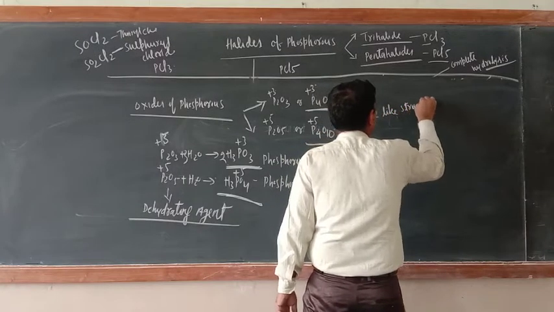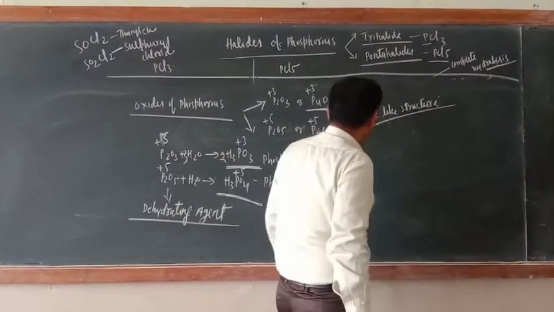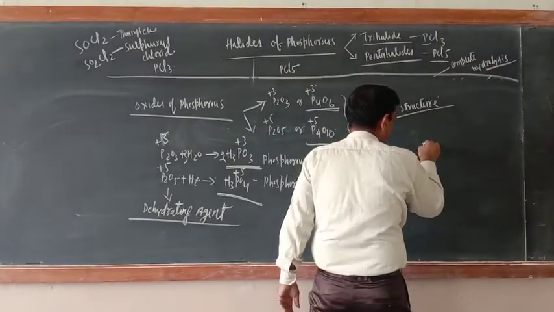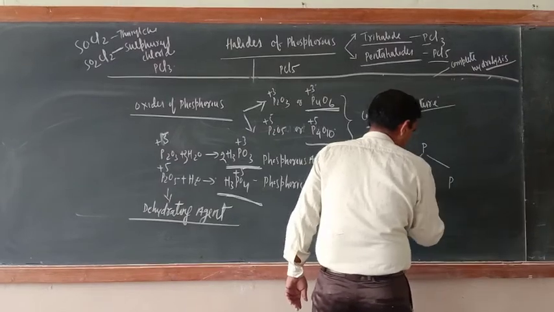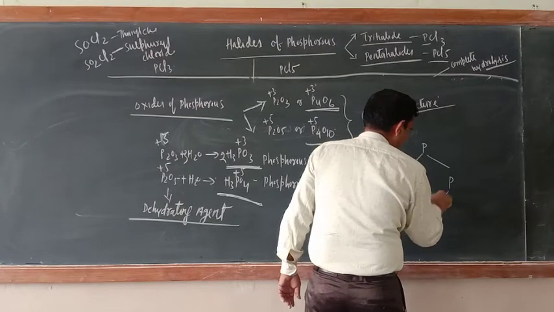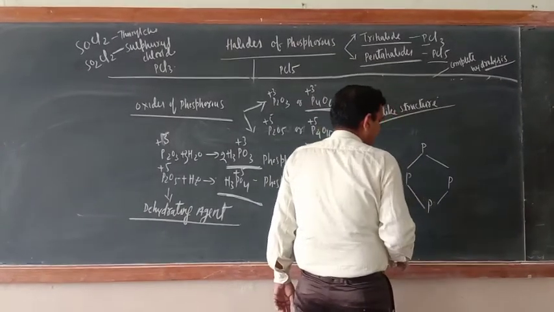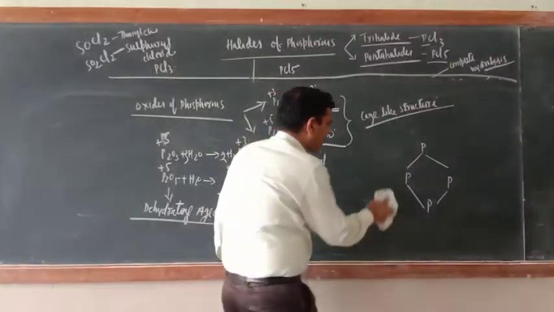What kind of structure do they form? Cage-like structure. See the cage-like structure. First see P4O6. Just see P here, P here also, and here also P. Four are there. Now try to understand here: direct phosphorus bonding is not there.